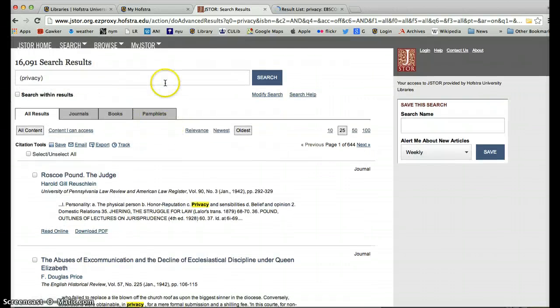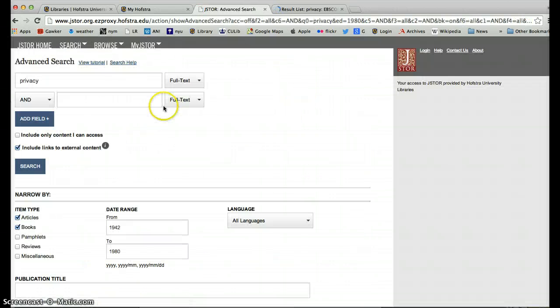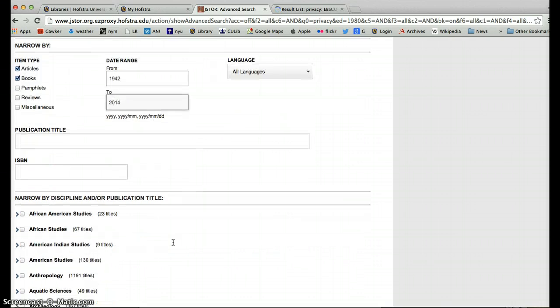Another thing that you might do here in a search is add online policy, maybe expand the date range here. We'll still say 1942 at the bottom, and we'll go to 2014.